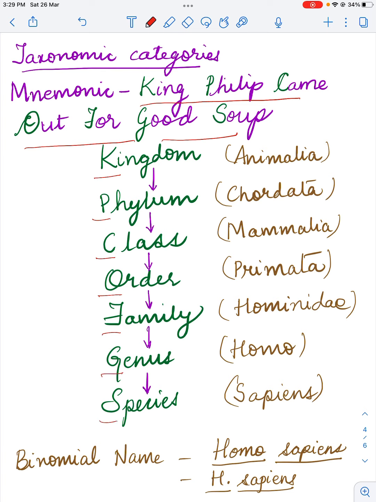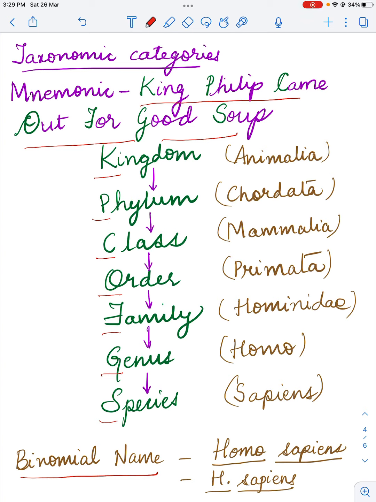I have taken the most common example of Homo sapiens. Here at the bottom of the slide, I have written the binomial name of man, it is Homo sapiens. Now you know how to write scientific names, don't you? Apologies. So Homo sapiens is written this way, and also if I write H capital with a full stop and sapiens, it means that it is Homo sapiens only.